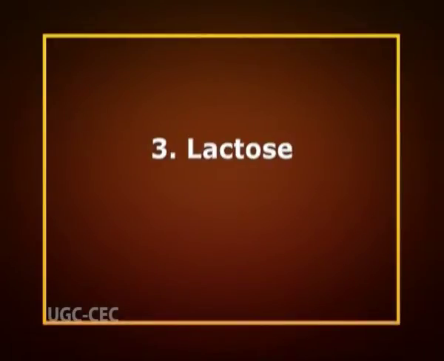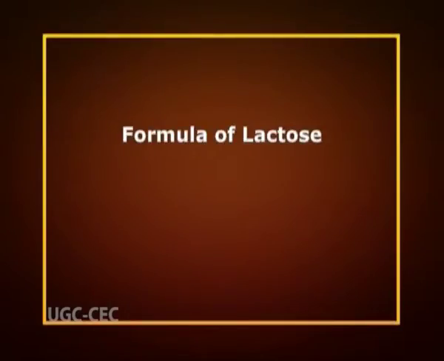Now, let us discuss the another disaccharide, that is lactose. Lactose is a disaccharide sugar derived from galactose and glucose that is found in milk. Lactose makes up around 2 to 8% of milk by weight, although the amount varies among species and individuals, and milk with a reduced amount of lactose also exists. The name comes from lac or lactis, the Latin word for milk, plus the os ending used to name sugars. It has a formula of C12H22O11.